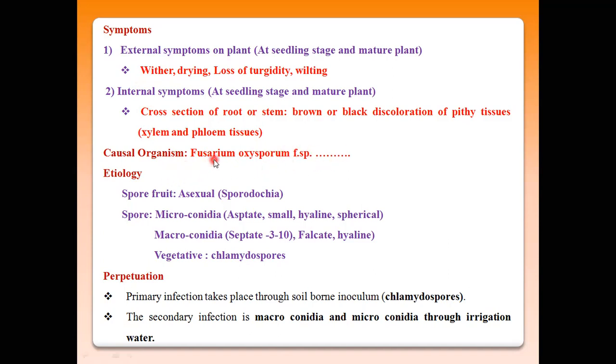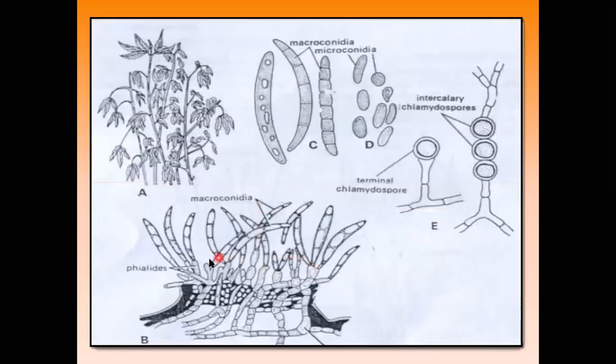Then what are the morphological characteristics of Fusarium oxysporum? This pathogen reproduces by the asexual method, forming asexual spore fruits, the Sporodochia. You can see these Sporodochia fruiting bodies, which have spores and spore-bearing hyphae.